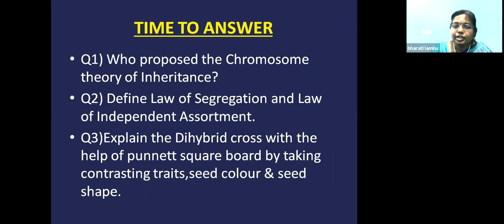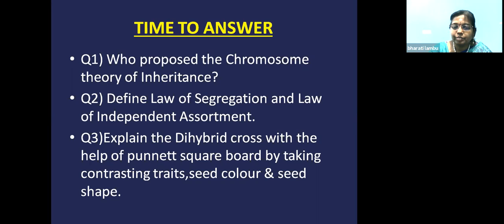And what is the law of independent assortment? It says that during the inheritance of one pair of contrasting characters, in regard to the other pair of contrasting characters, the progeny will inherit one pair independently of the other pair. Next: explain the dihybrid cross with the help of a Punnett square, taking contrasting traits, seed color and seed shape.